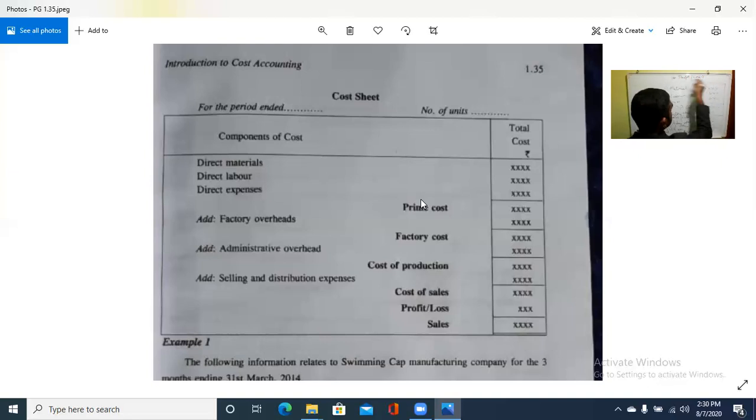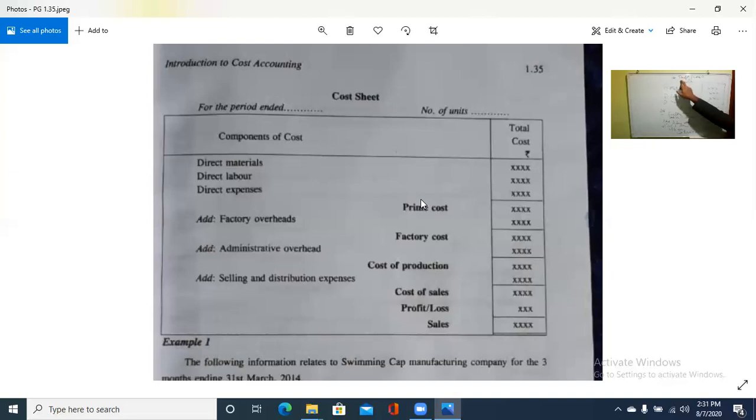Then we will get what? The sales. This is the normal cost sheet. Once again, direct material. This is a normal statement. Direct material, labor, overheads or expenses together constitute prime cost. With the prime cost, we need to add the factory overheads to get factory cost or work cost. Along with the factory cost or work cost, we need to add the administration overhead, then we get office cost or administration cost or cost of production. With the cost of production, we add the selling and distribution overhead, and we get the cost of sales or total cost.